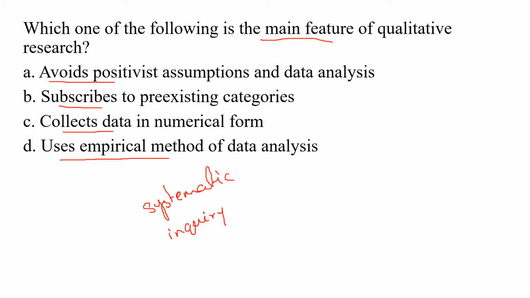Okay, so the positivistic research paradigm is the research model or perceptual orientation for conducting research that has been verified by the research community. It emphasizes quantitative analysis over qualitative analysis and relies heavily on experimentation. In subscribing to pre-existing categories, hypotheses are put forward about the causal relationship between phenomena. Okay.